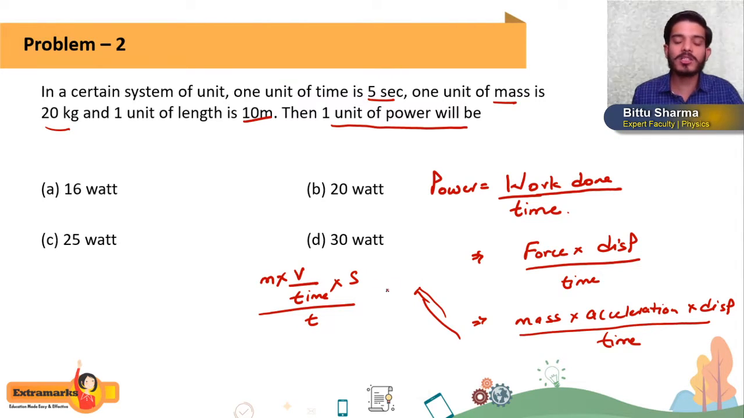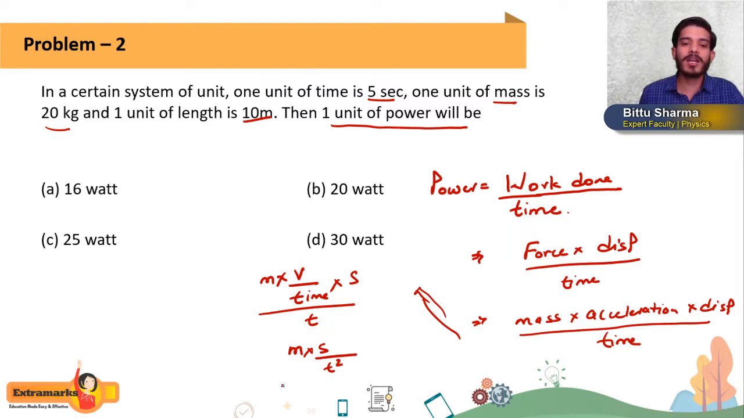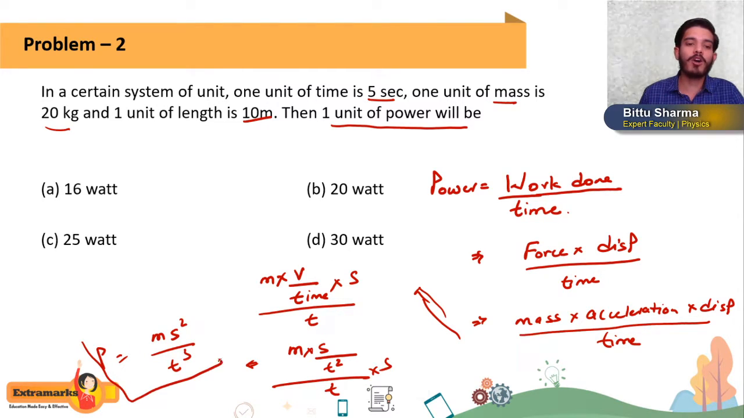And again, students, velocity we can write as displacement by time. So it will become mass into displacement by time square, divided by time, into displacement. Finally how much will it become? It will become mass into displacement square divided by time cube. This is the formula of power: mass into displacement square divided by time cube.